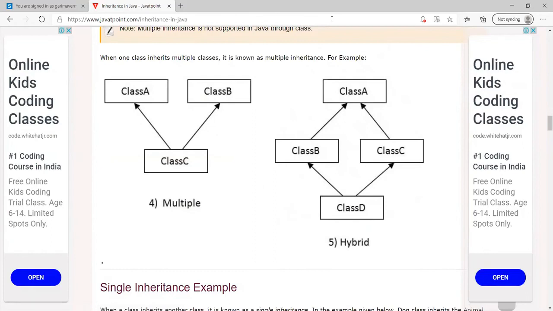Now in the series of inheritance, there are certain more concepts that we will see in the next lecture.